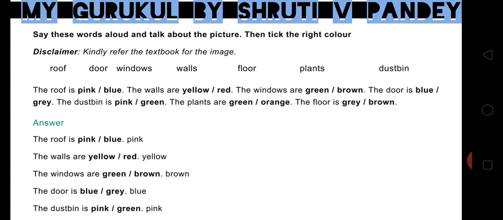The roof is pink or blue. The walls are yellow or red. The windows are green or brown. The door is blue or grey. The dustbin is pink or green. The plants are green or orange. The floor is grey or brown.